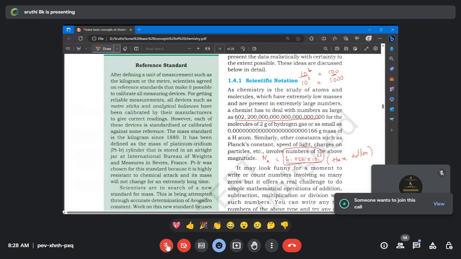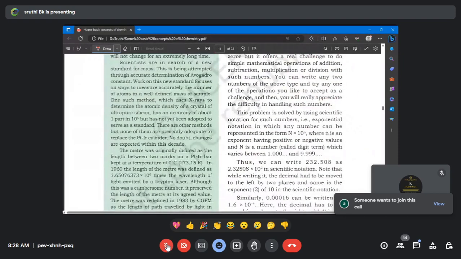So we have a common general pattern which is N into 10 to the power of n. This is our common pattern. Like the big numbers, even the very small numbers, we can write like this. Let me give you some examples. First we will go with the general format, N into 10 to the power of n. What does this capital N denote? It should be in the range of 1.0 to 9.9. Always the capital N in the range of 1.0 to 9.9.